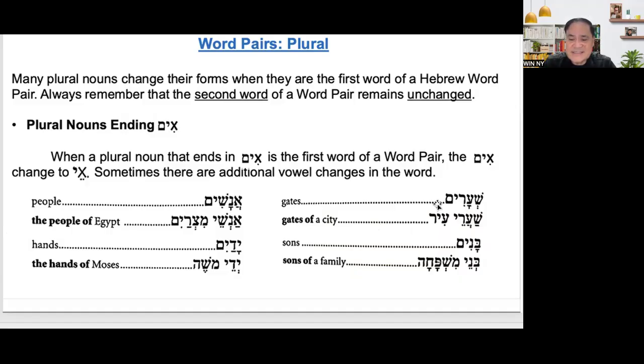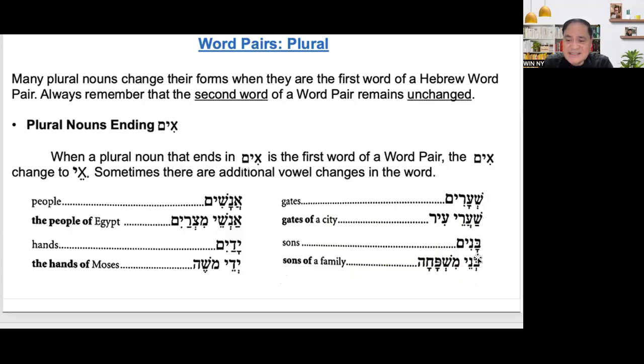Okay, that's the idea. Number two is sons. Sons is banim. What is the singular for sons? Son, of course. Ben. All right, Ben. And what is the word pair for banim, plural? Sons of a family, it means b'nei. So banim became b'nei. That's the same thing as shi'arim became sha'arei.